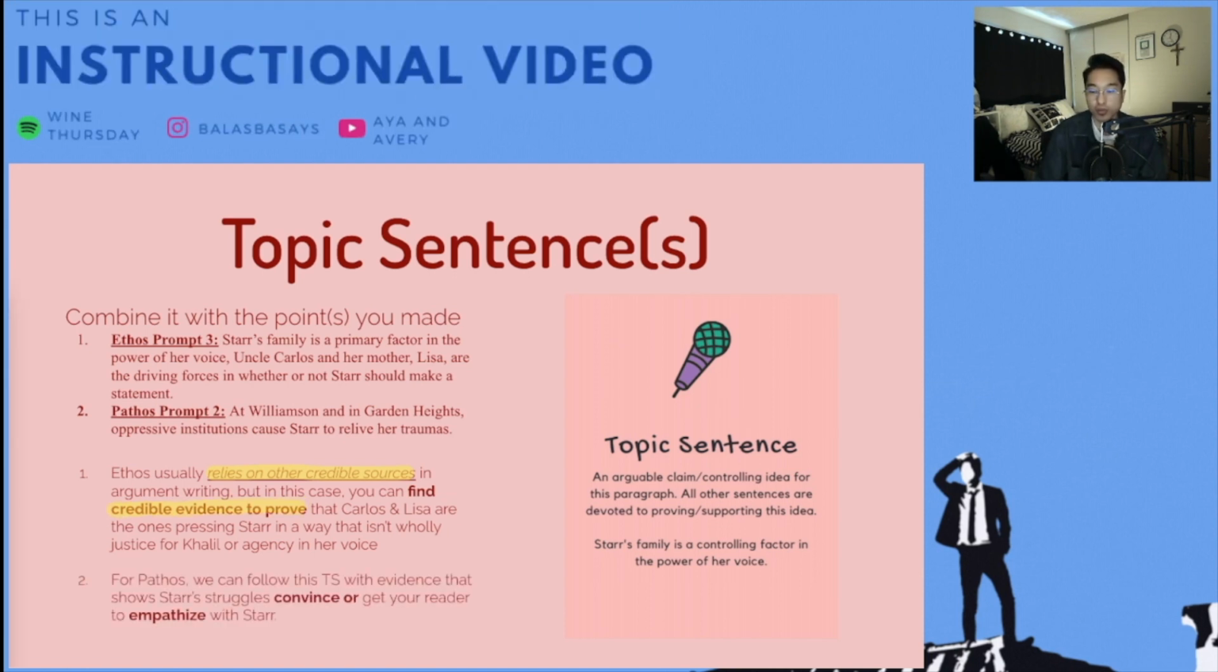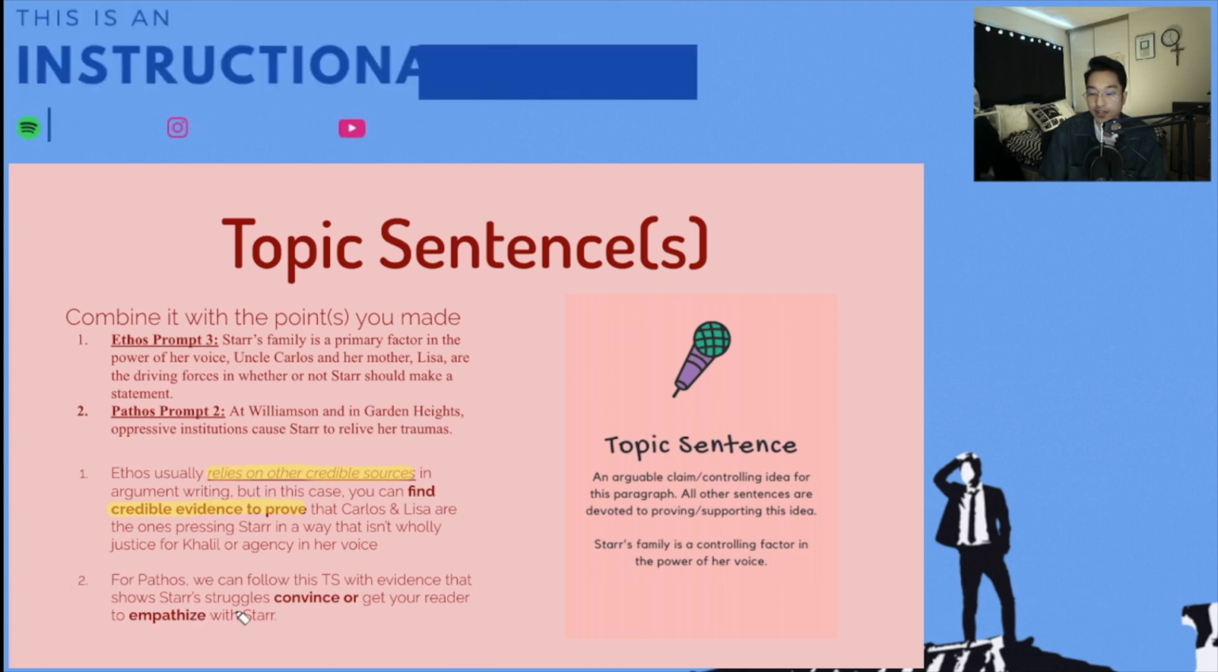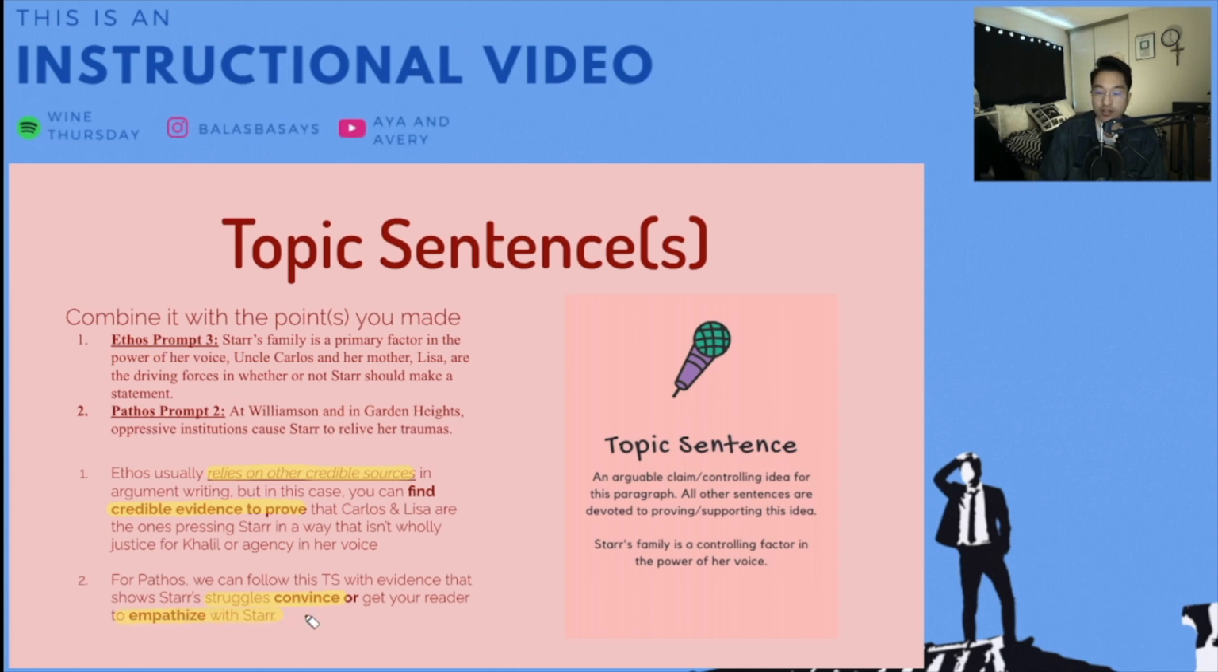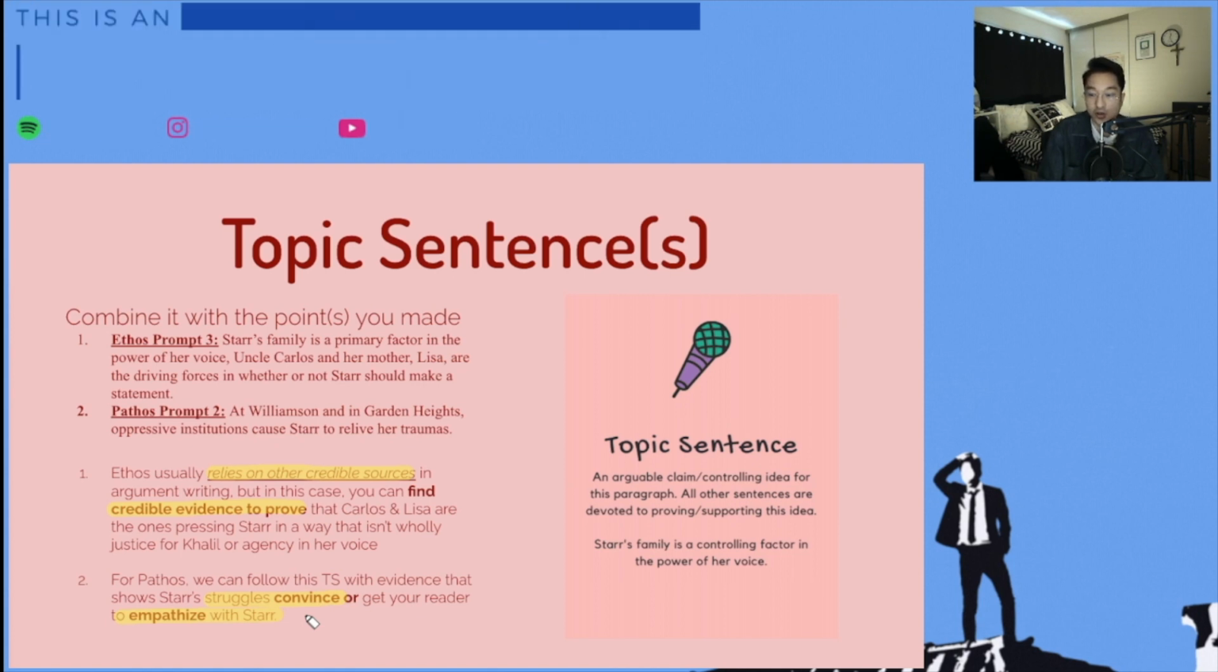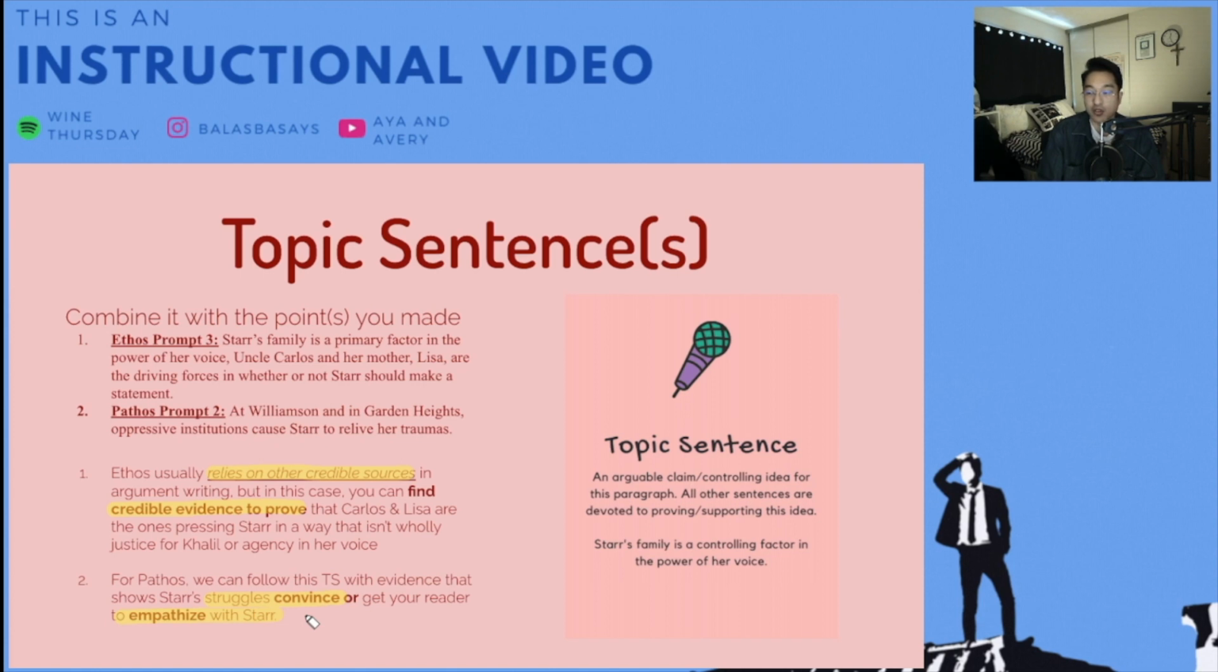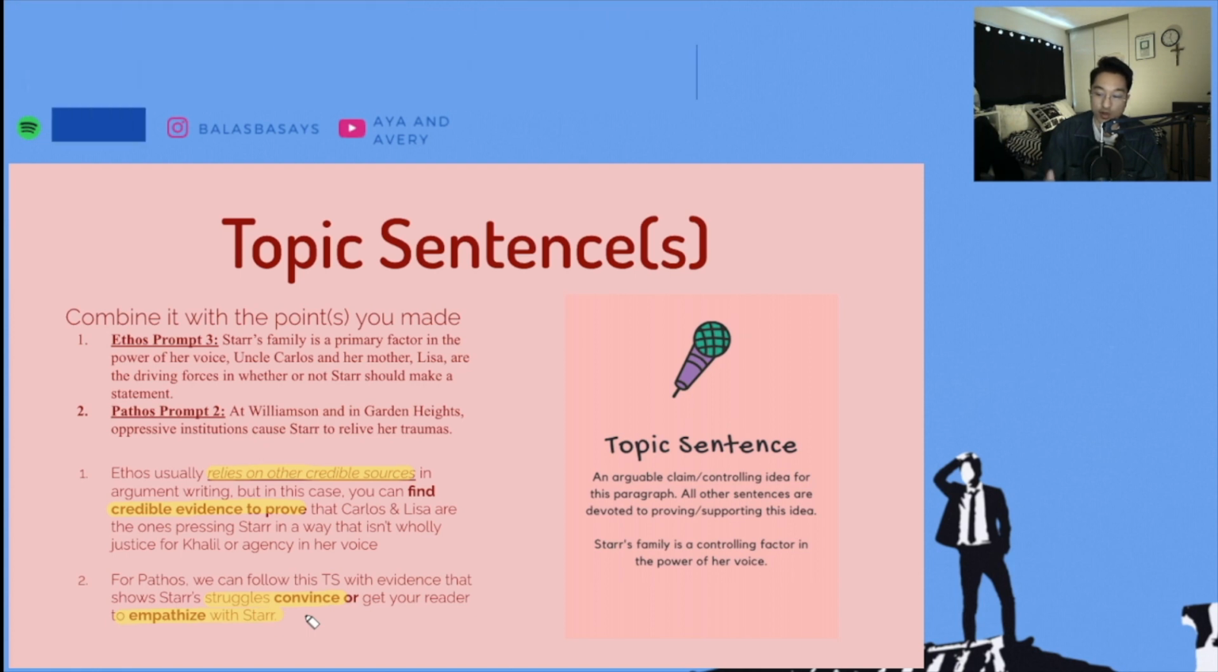And for prompt number 2, with pathos, we can follow this topic sentence with evidence that shows that Star struggles to convince or to get your reader to empathize with Star, since pathos is an emotional appeal. You might use evidence like bringing up Natasha, or bringing up Khalil, or just in the same way that the story has Star crying every time she experiences her traumas. And she also does get tired of using that as a form of appeal to get out of any sticky situation. Star herself also uses an emotional appeal to convince Uncle Carlos to pick her up when she says that her period cramps are really getting to her, even though that day they weren't, and she just needed to get out of school because of what happened between her and Haley.